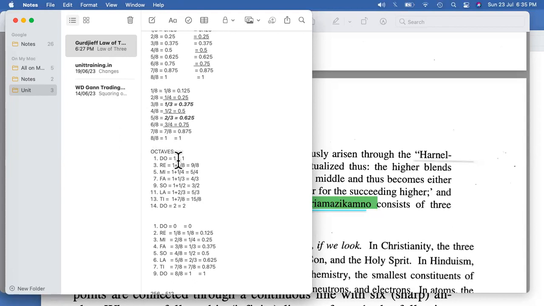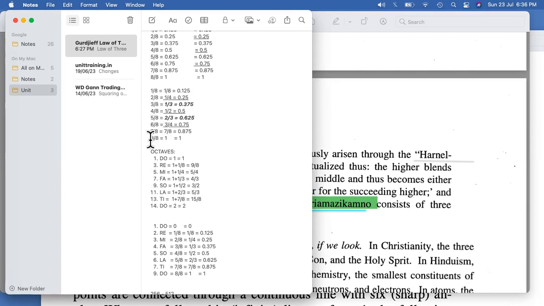So if we start with these numbers, this is how the equation comes, that is 1, right? After 1, the re would be 1 plus 1 by 8 because we have this 1 by 8 part. Then 1 plus 1 by 4, because after 1 by 8, it is 2 by 8, which comes to 1 by 4. So it is 1 plus 1 by 4. Same is 1 plus 1 by 3, 1 plus 1 by 2, 1 plus 2 by 3, 1 plus 7 by 8. So 6 by 8 and 7 by 8, we can only have 7 numbers from this.